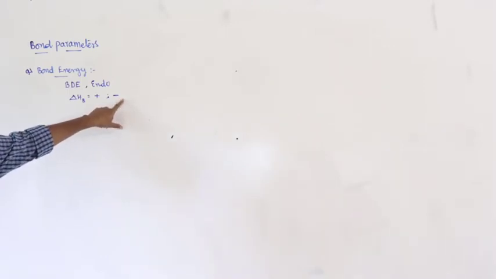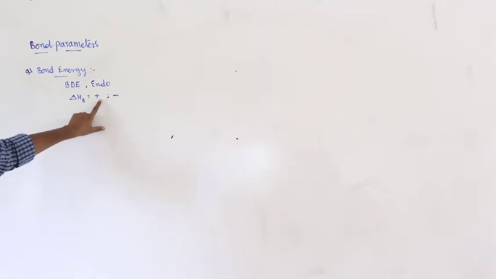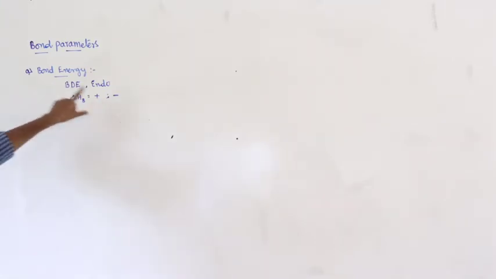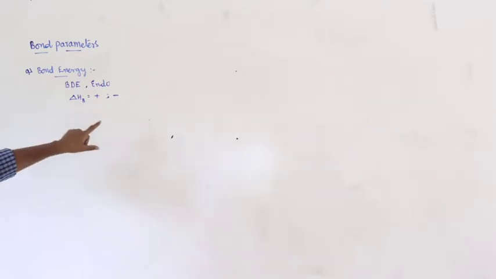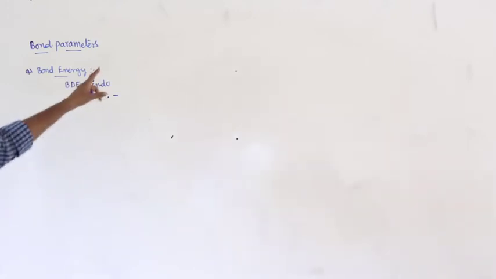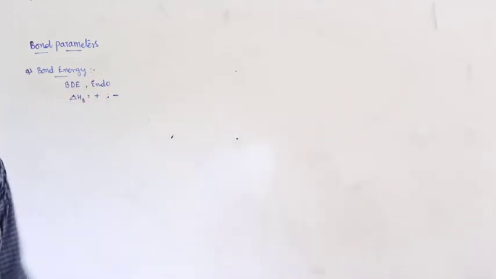But in some cases, during the numericals, we can consider that as endothermic also. When the delta H value or bond enthalpy is given in terms of positive value, then you have to understand that is bond dissociation energy. Okay, right.